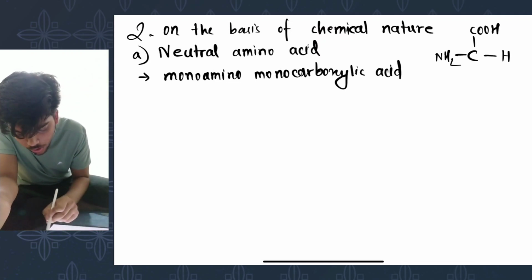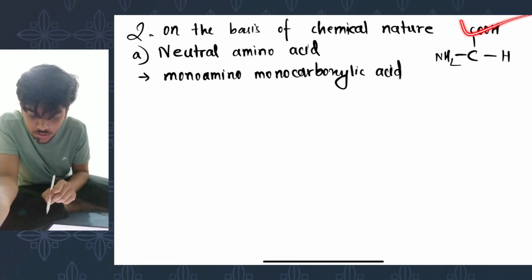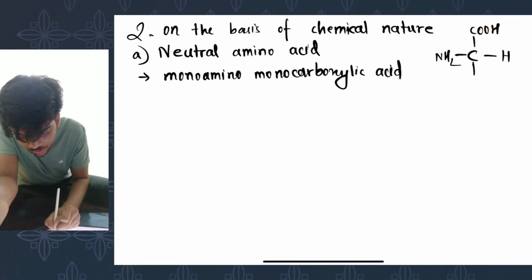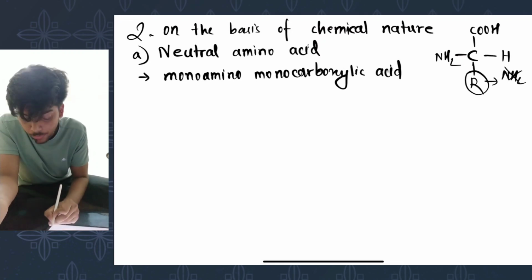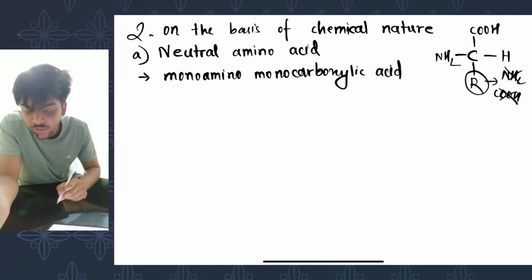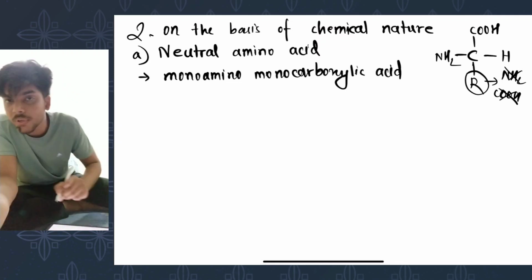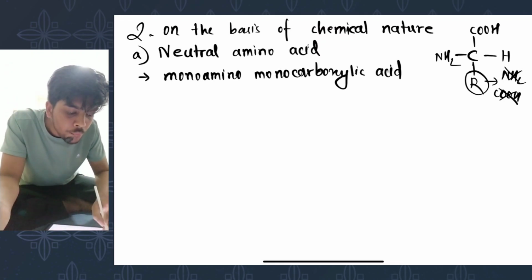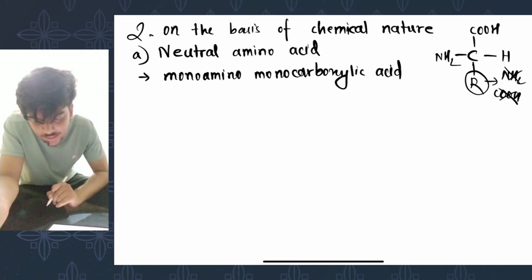So a carboxylic group is already attached, an amino group is already attached, then obviously in the side chain you are not going to find any other amino group or any other carboxylic group, because one amino group is already present here and one carboxylic group is already present there. So it's already a monocarboxylic acid.